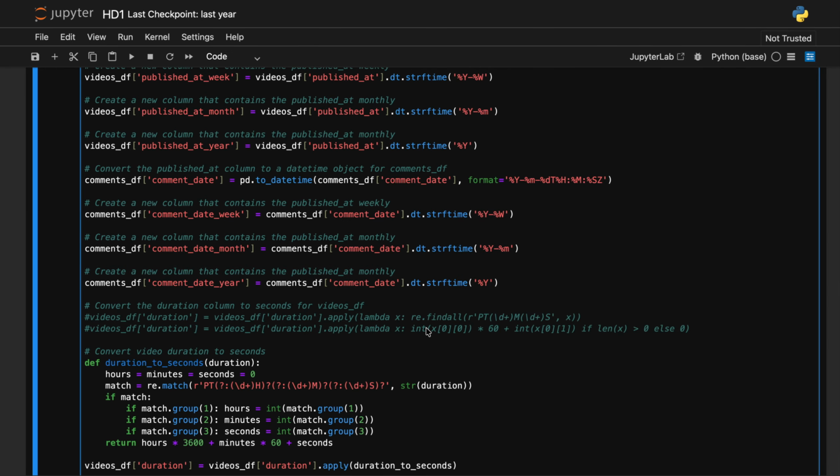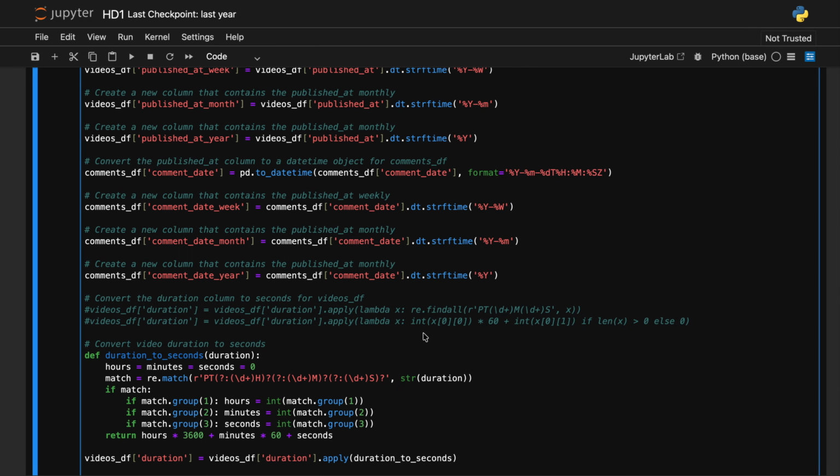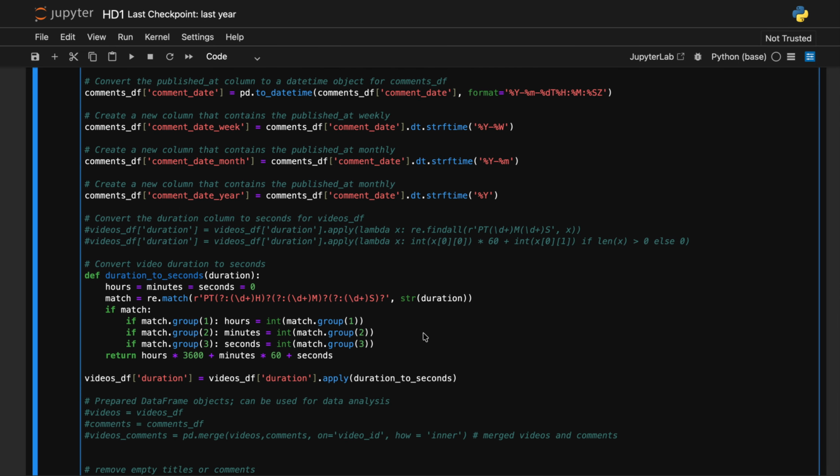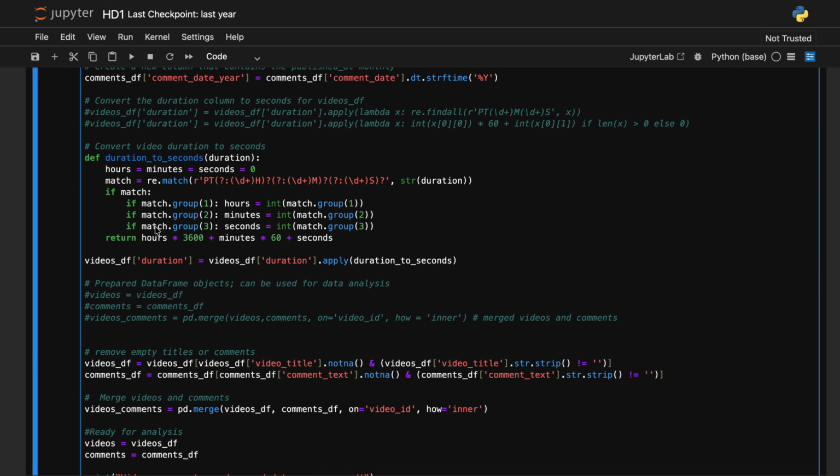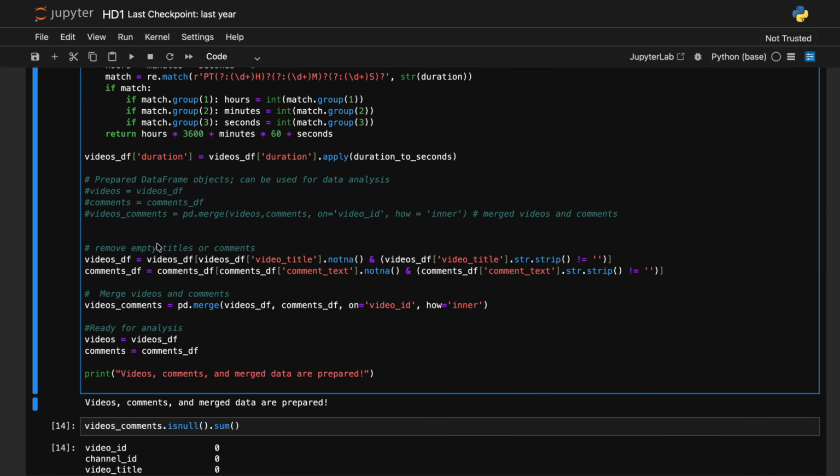After this step, all this cleaning was done prior in the sheet. I have done this step where I converted video duration to seconds. Then after that, both the videos and comments were merged.